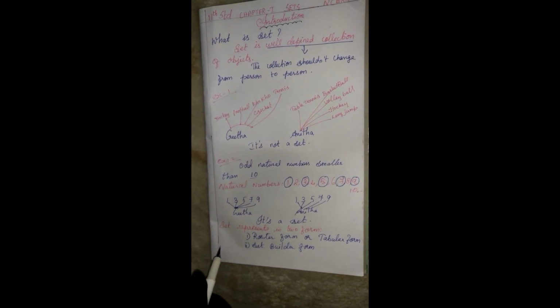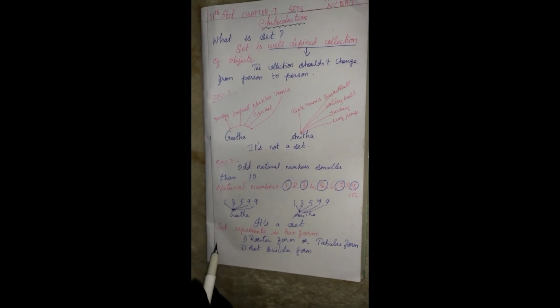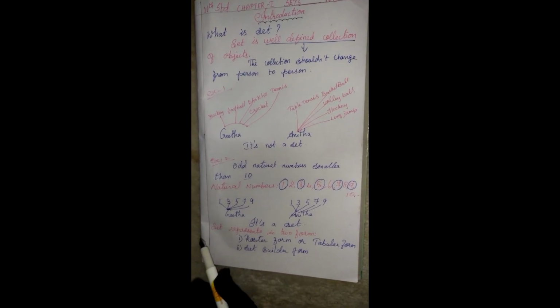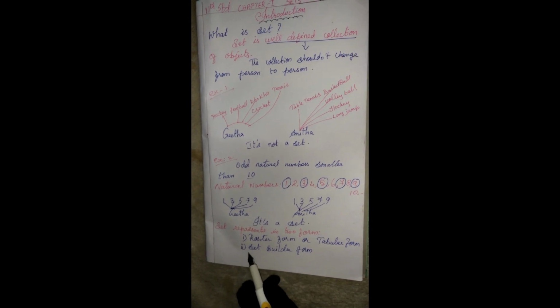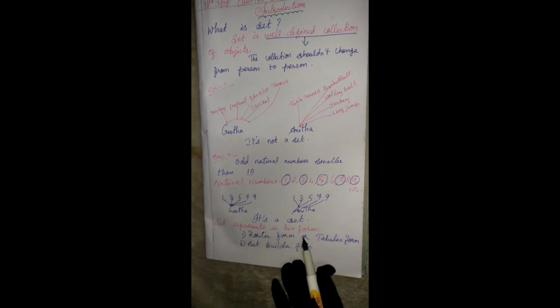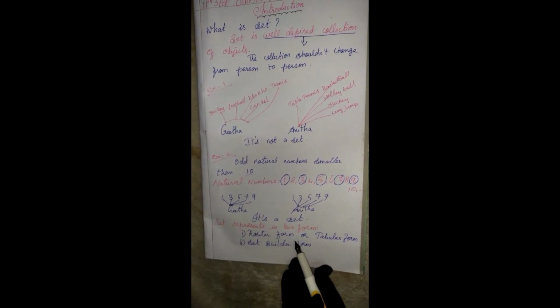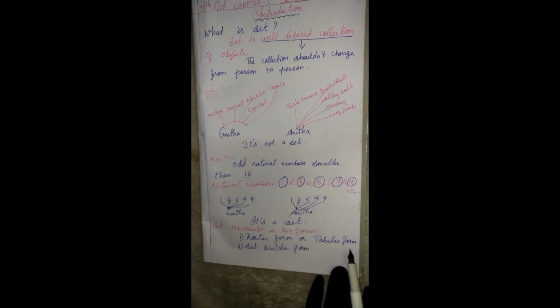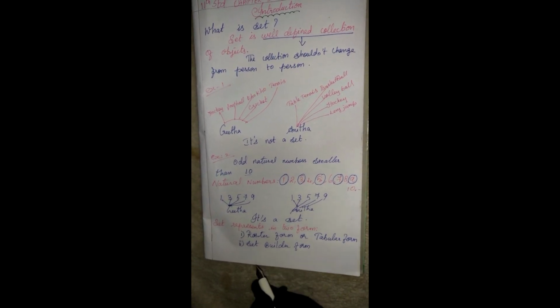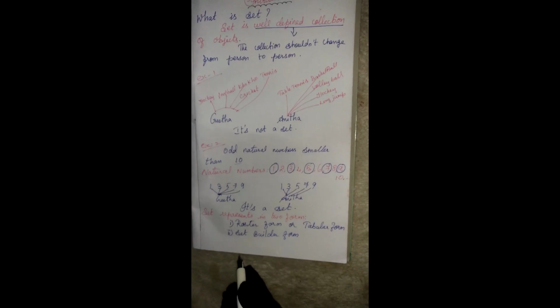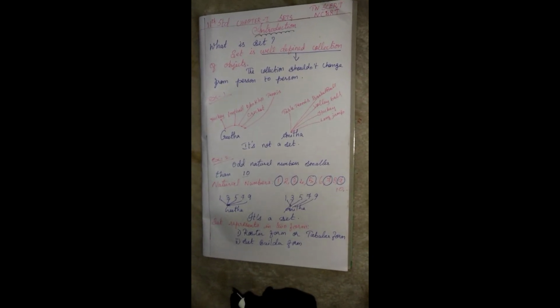Now we will write how to represent the sets. I told you before, a set is represented in two forms. One is roster form, or we call it tabular form. The other one is set builder form. There are some rules to write roster form and builder form. Shall we see?